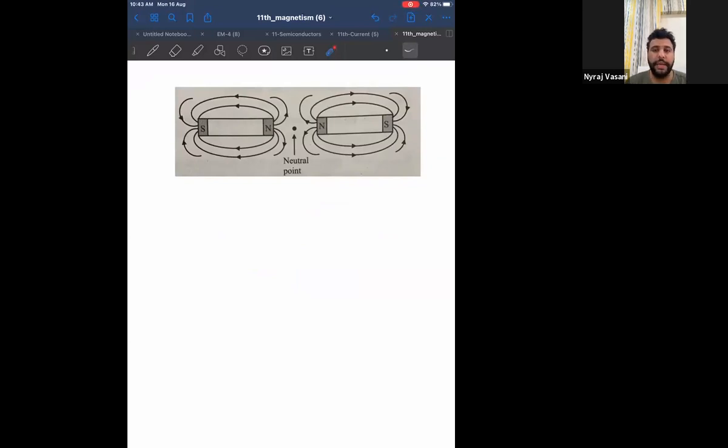Make sure you draw the like poles next to each other. When you draw the like poles next to each other, only then can you draw a neutral point. Because if I draw North Pole and South Pole, they will attract each other and there will not be any neutral point. So make sure you're drawing like poles next to each other so that there is some repulsion.